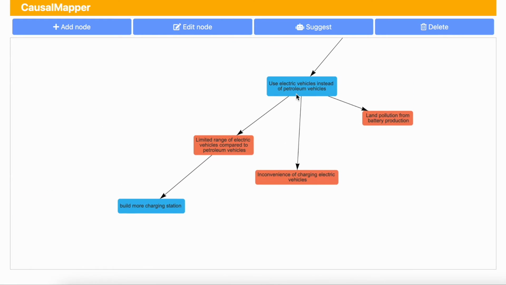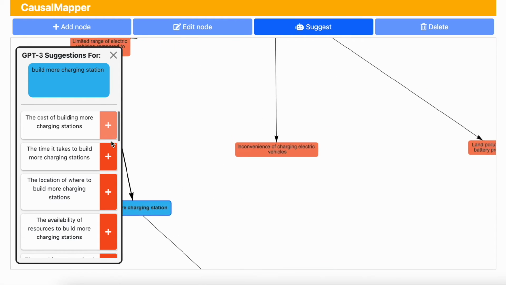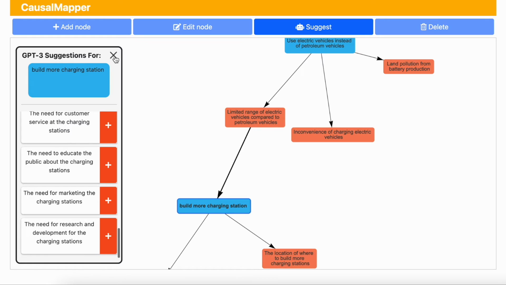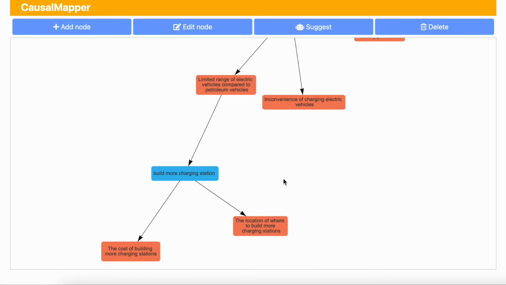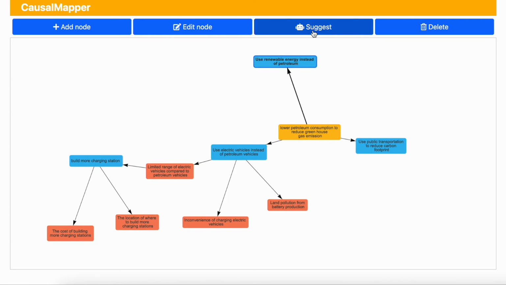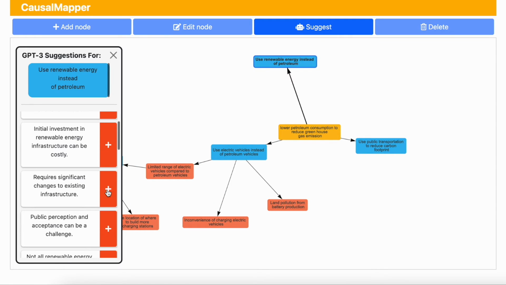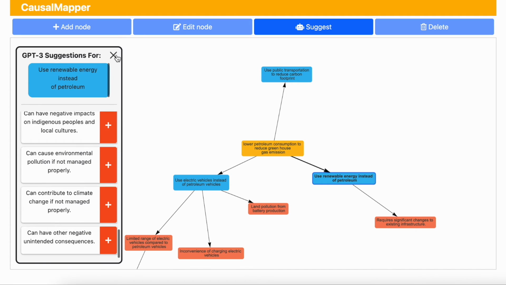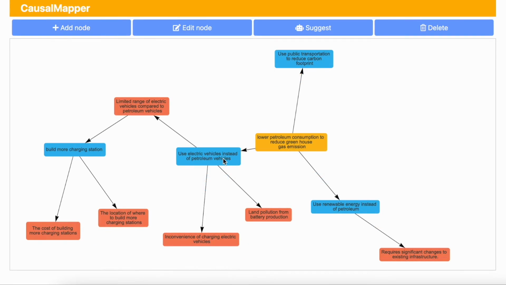To validate his solution, the designer can select the proposed solution and utilize the suggest functionality again to uncover potential pitfalls. Through this iterative collaborative exploration between large language models and the designers, CausalMapper allows designers to go beyond the most apparent problems and solutions to consider the design situation more holistically.